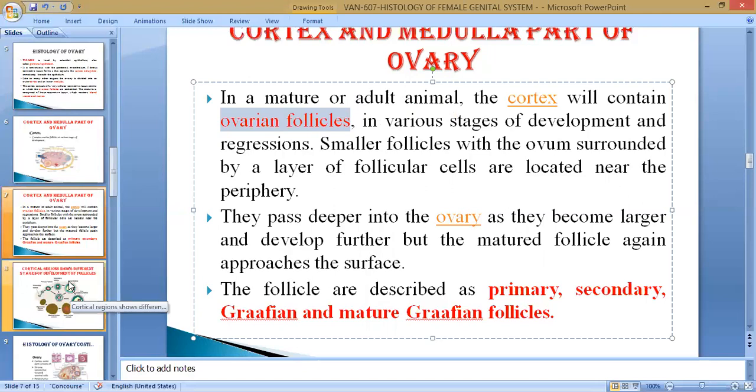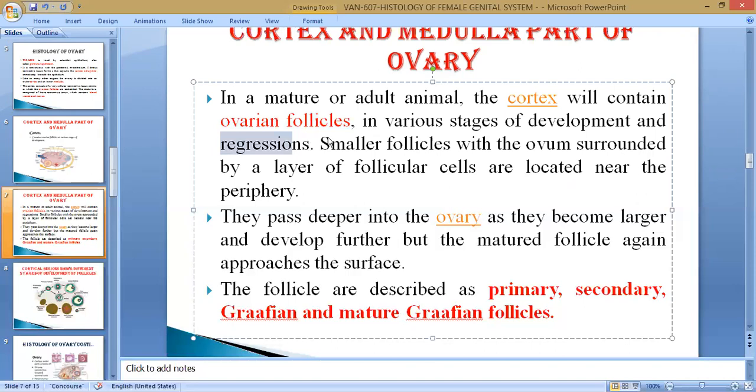If fertilization happens, the corpus luteum forms, which maintains the pregnancy. If fertilization doesn't happen, the corpus luteum is converted into the corpus albicans, the regressed form of the follicle. We will see the picture later on.